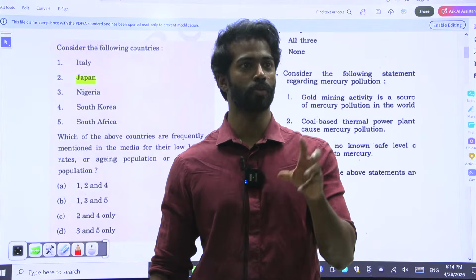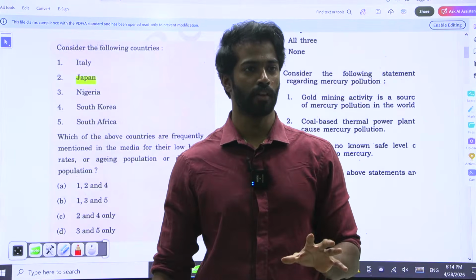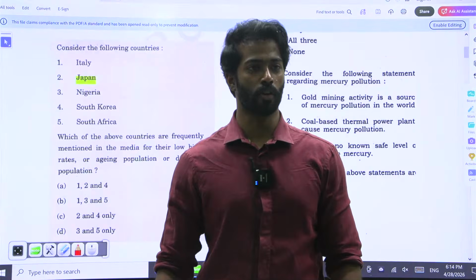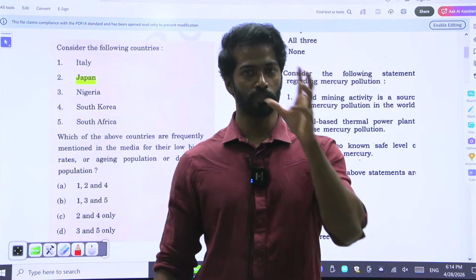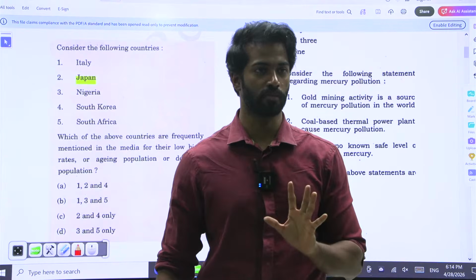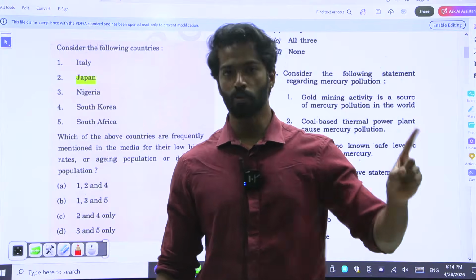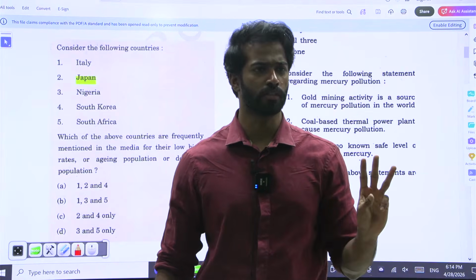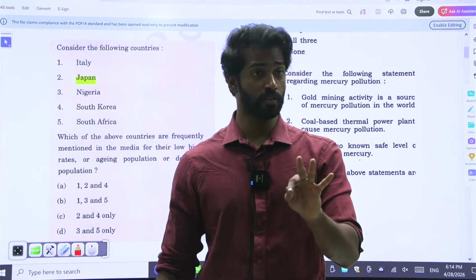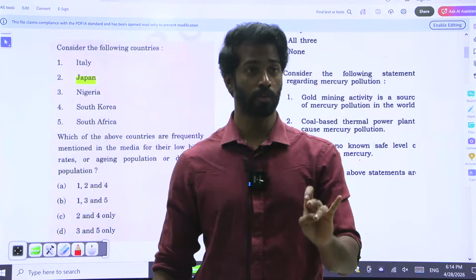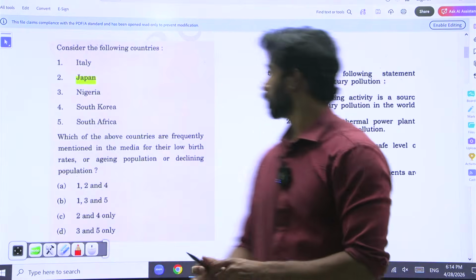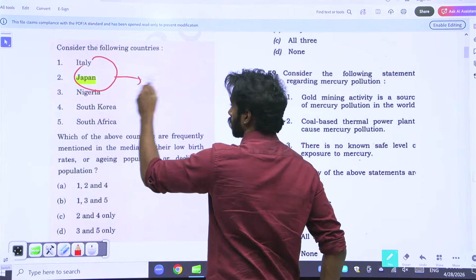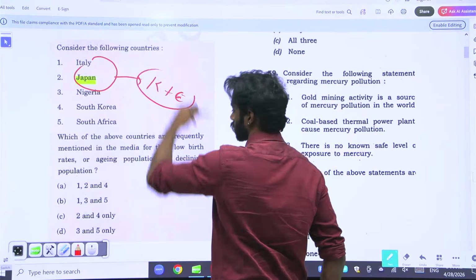I have to practically show you what kind of questions UPSC is asking. UPSC is asking some questions where there's an elimination technique, some questions where there's no elimination technique at all. You have to use your common sense, or there are some questions where UPSC is giving hints. The three kinds of questions: 1, absolute knowledge; 2, hints; and 3, no knowledge at all, only elimination techniques. I'll show you where you can use knowledge, where you can use hints, and where you can use elimination techniques. So this is where you are using your knowledge and then the elimination technique. Together you are answering. Answer is A.